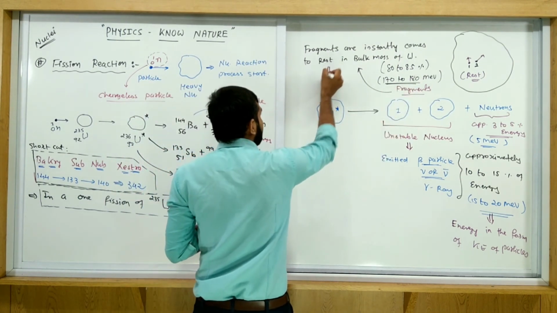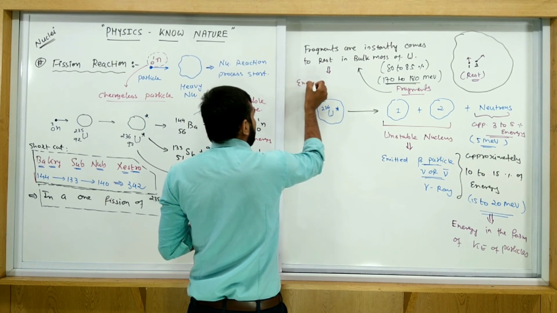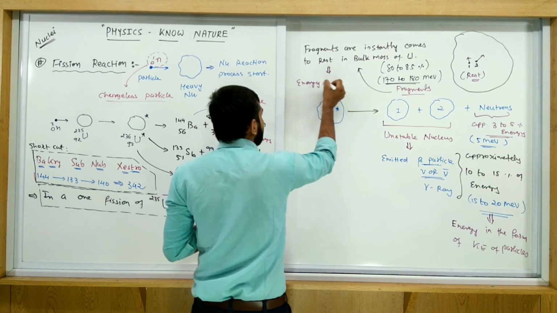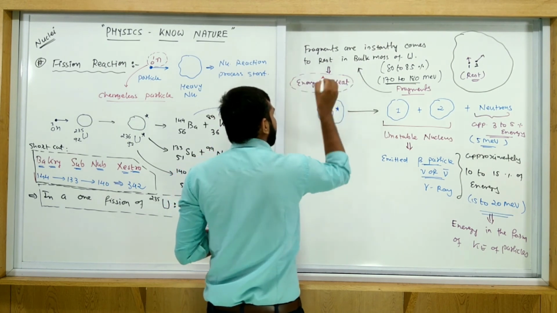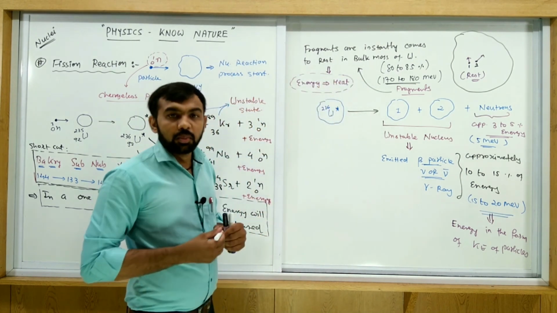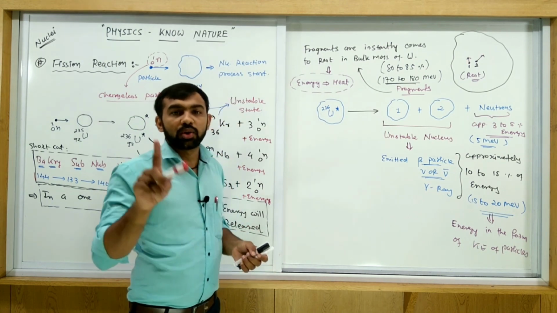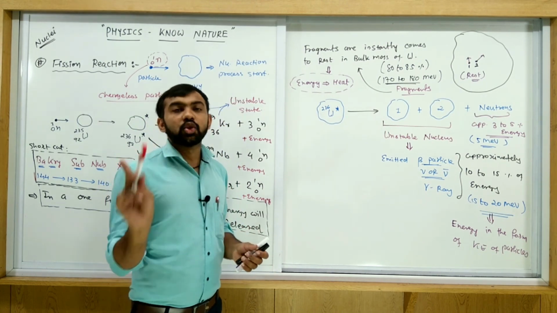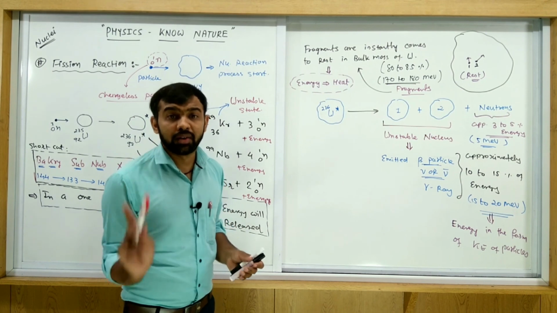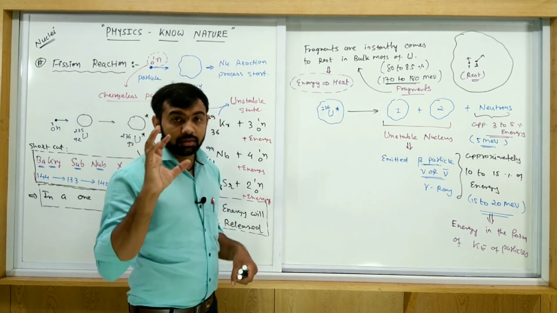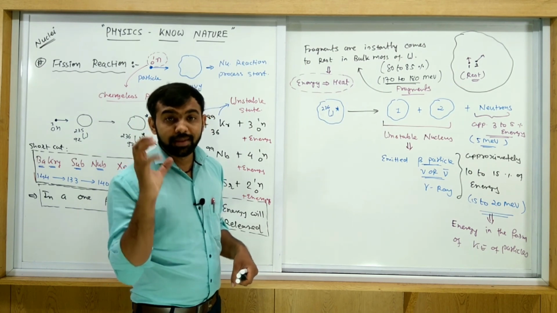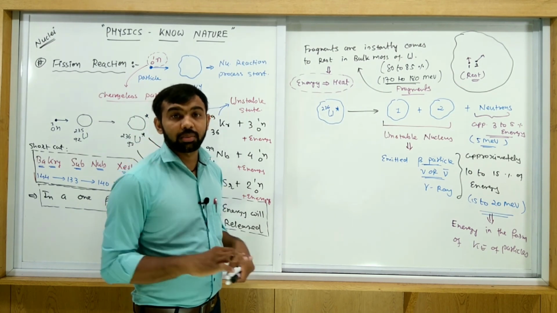So this energy is converted into heat, and this heat is required to produce the electricity in a nuclear power plant. What is the main source of electricity in a nuclear power plant?